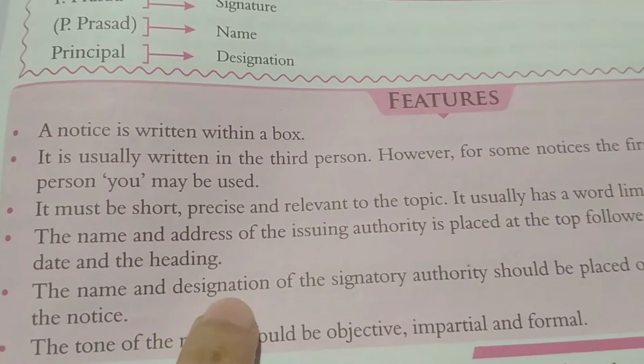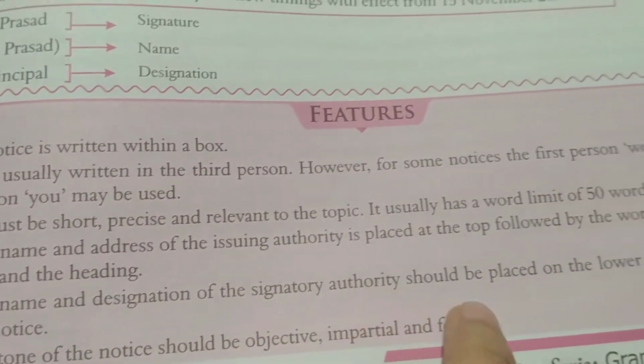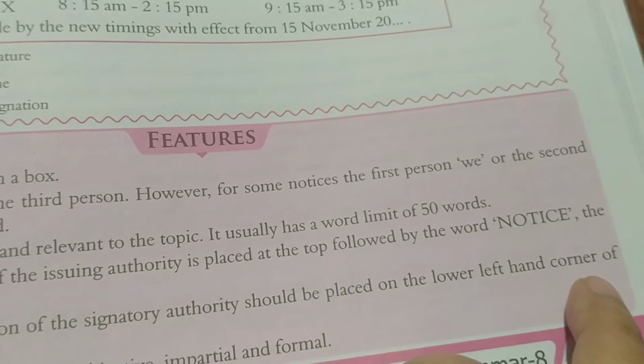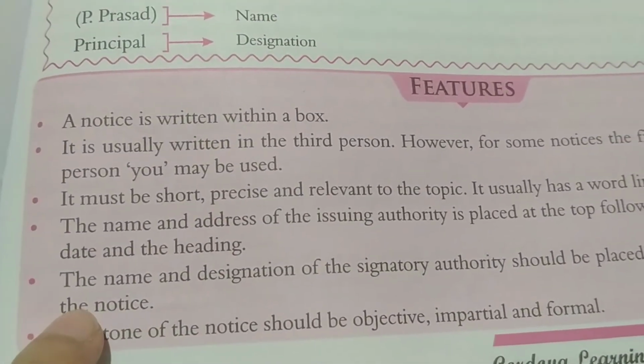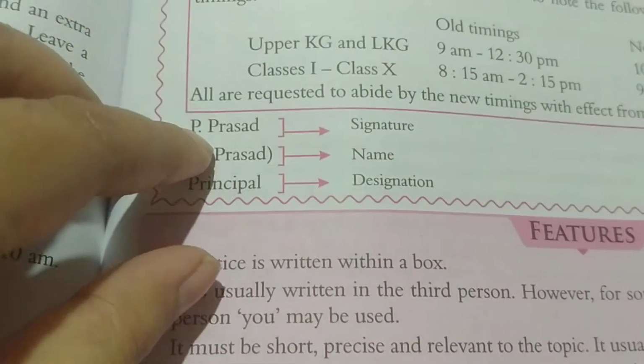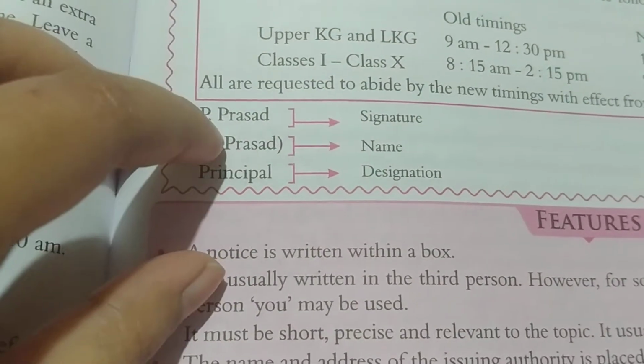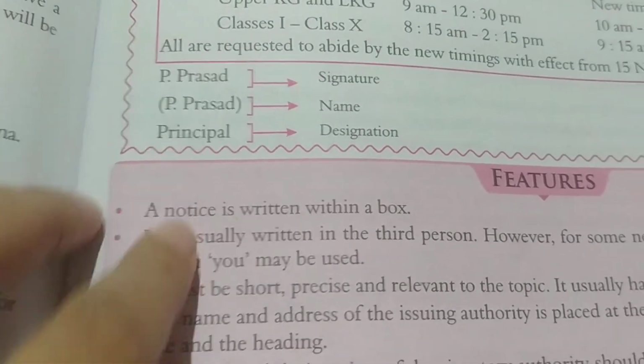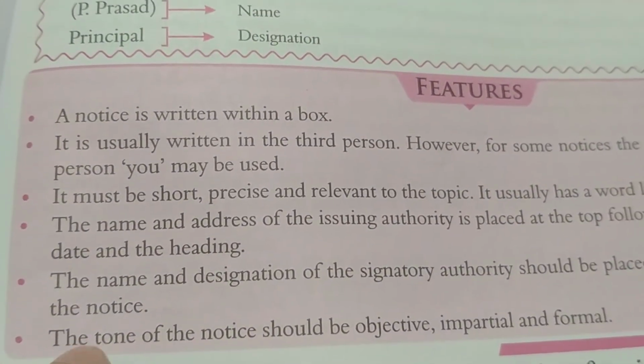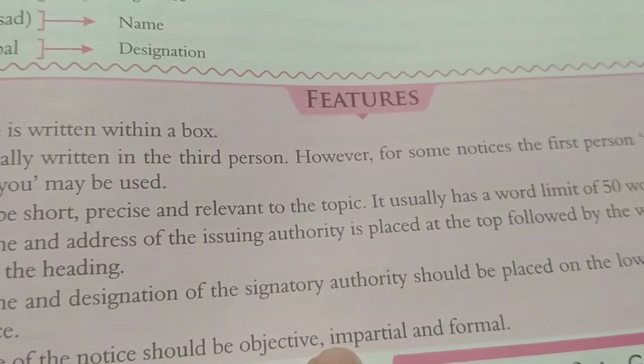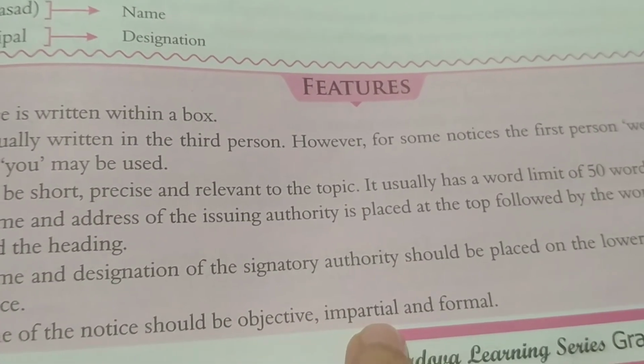The name and designation of the signatory authority should be placed at the lower left hand corner of the notice. Name and designation has to be placed in the lower left hand side corner. The tone of the notice should be objective, impartial and formal.